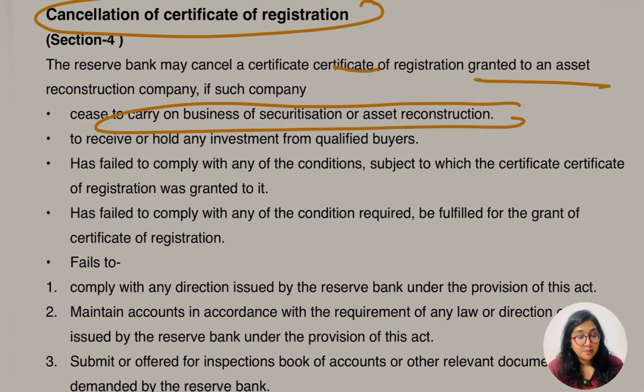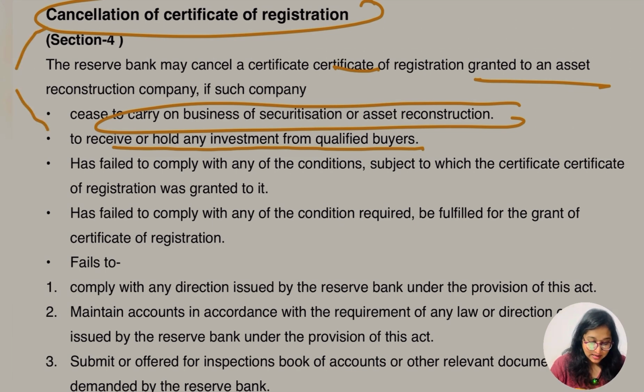Okay, if the company ceases to carry on its main purpose of doing business, in that case the RBI is going to cancel their certificate of registration. Simple. Let's go for the other part. To receive or hold any investment from the qualified buyers, if they are not engaging in this, in that case definitely this is going to happen.